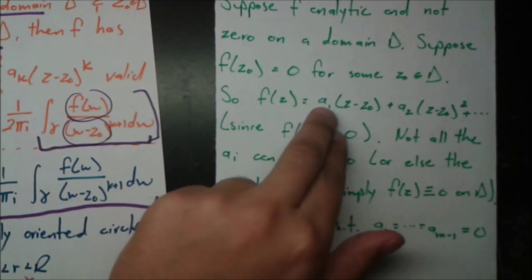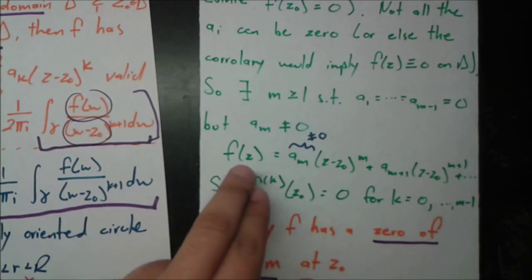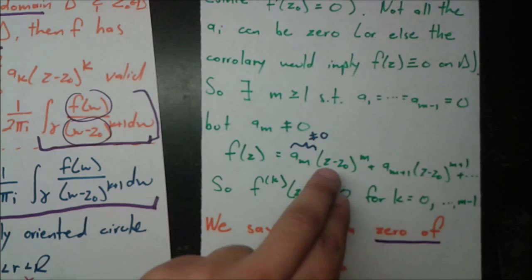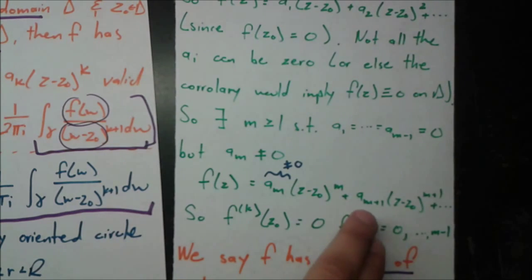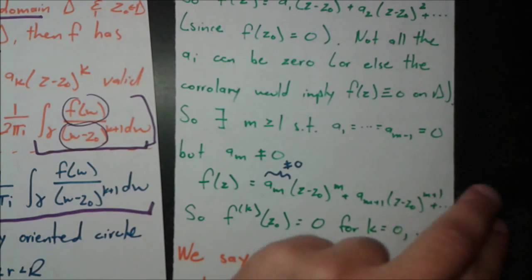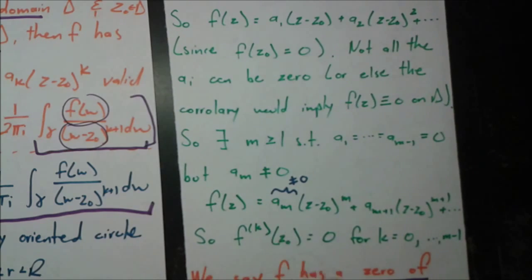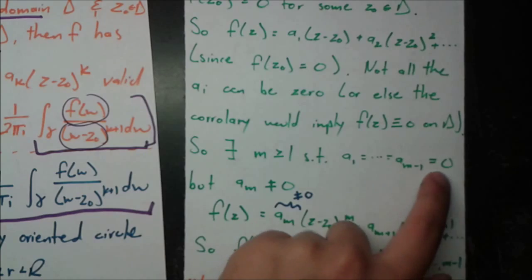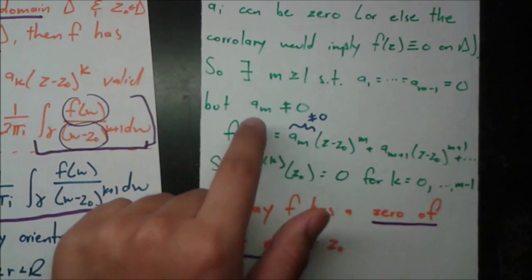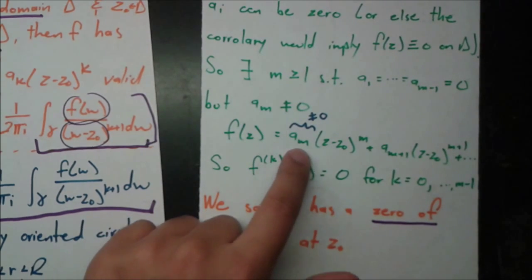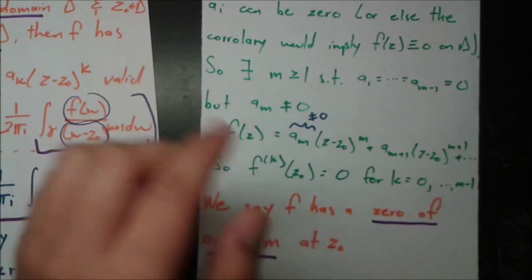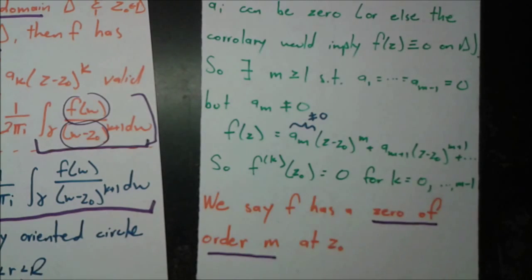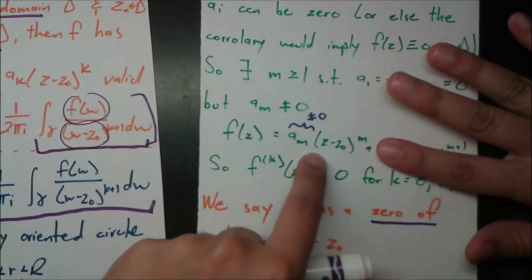So then we can write this more formally. We wrote this up here as a sub 1, but really it's going to be f of z equals a sub m times z minus z naught to the power of m plus a sub m plus 1, z minus z naught to the power of m plus 1. And the reason for that is that we assumed that a sub 1 all the way to a sub m minus 1 are equal to 0. So a sub m is the first one that's not 0. Okay, so I wrote in blue, not equal to 0. Notice that even a sub m plus 1 can be 0. These can all be 0, as long as there's one that's not.